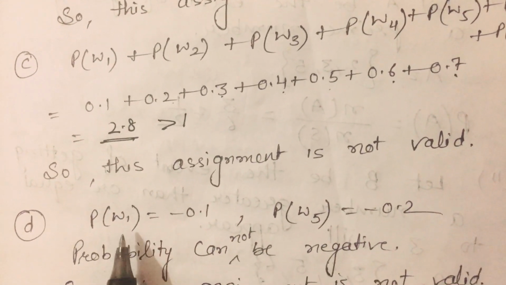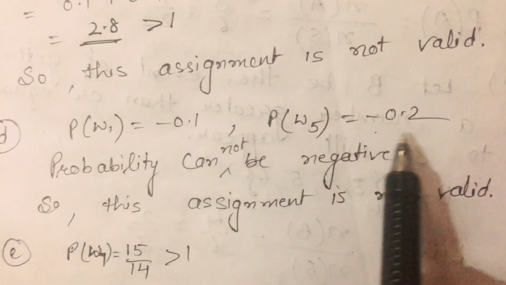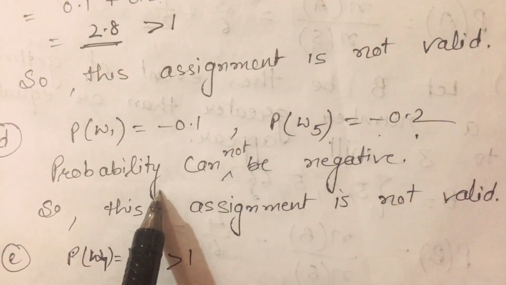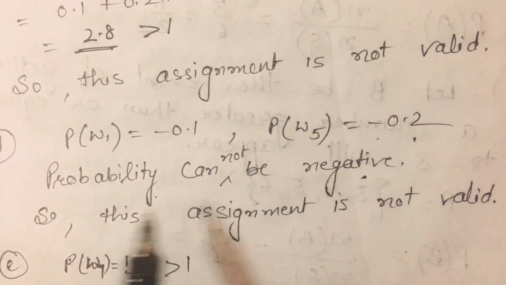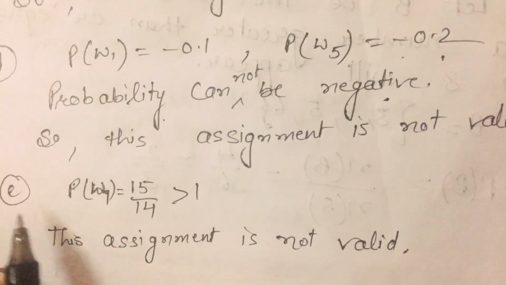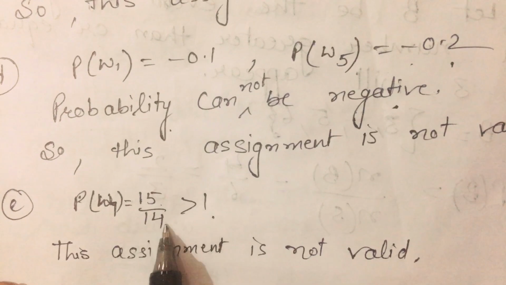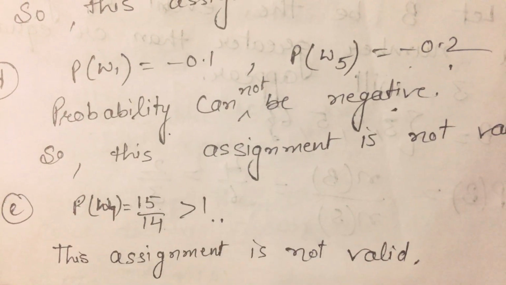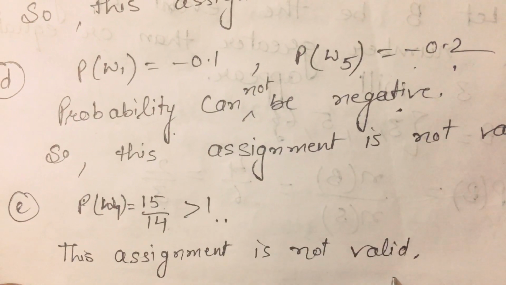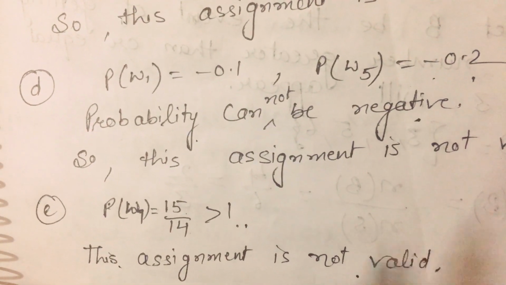Now in the D part, P(W1) and P(W5) are given as negative. It means negative probability is given in these cases, and we know that probability cannot be negative. So this assignment is also not valid. Now come to the E part. In this, P(W7) is given as 15 by 14, that means it is greater than 1. So this assignment is also not valid.